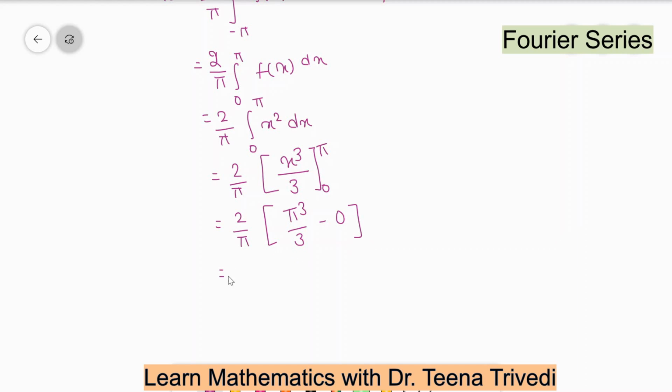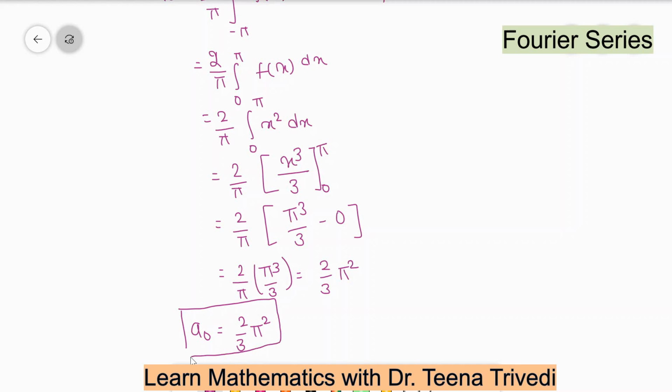So this is equal to 2 upon pi times pi cube divided by 3. So the final value is 2 by 3 pi square. So this is our value of a0, which is equal to 2 by 3 pi square.